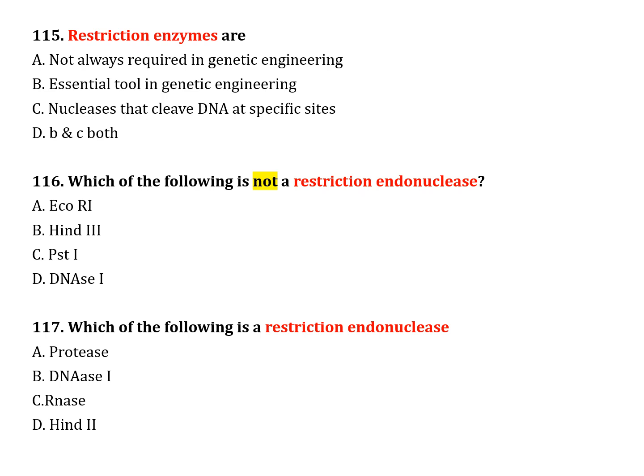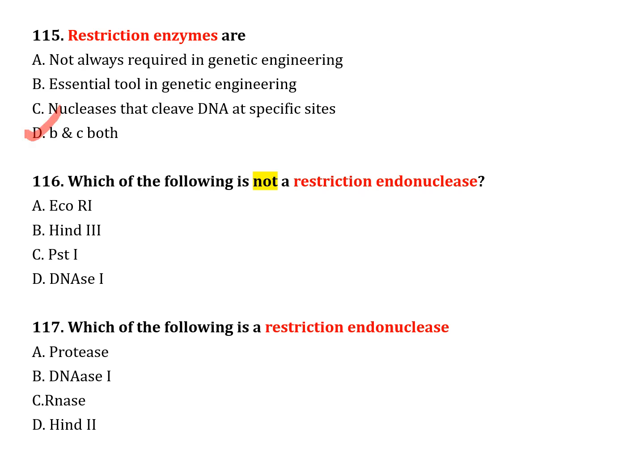The next question, number 115. Restriction enzymes are: option A, not always required in genetic engineering; option B, essential tool in genetic engineering; option C, nuclease that cleave DNA at a specific site; option D, both B and C. Correct answer is option D, both B and C.